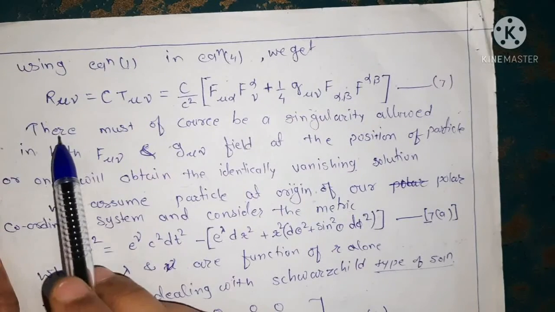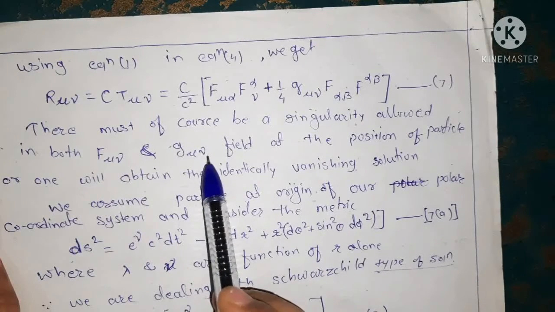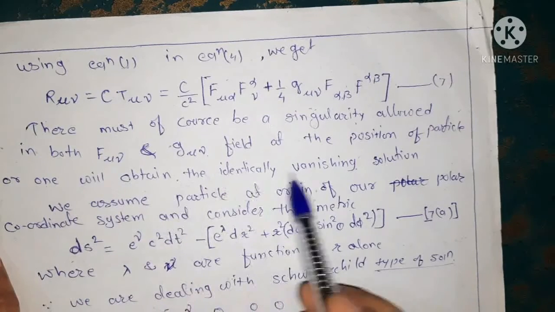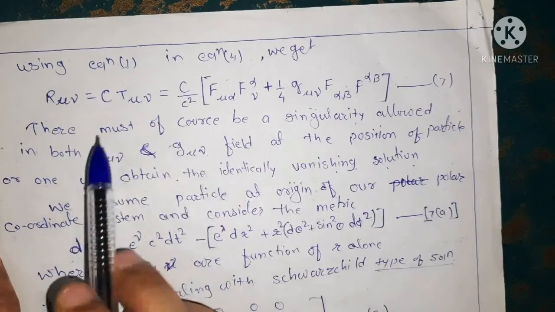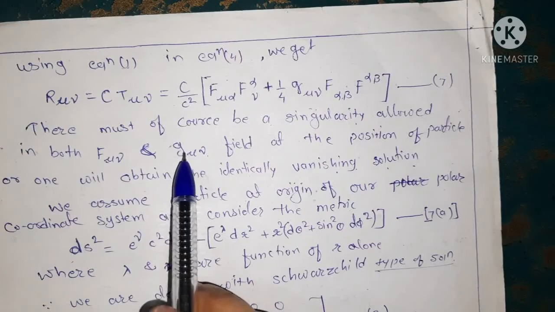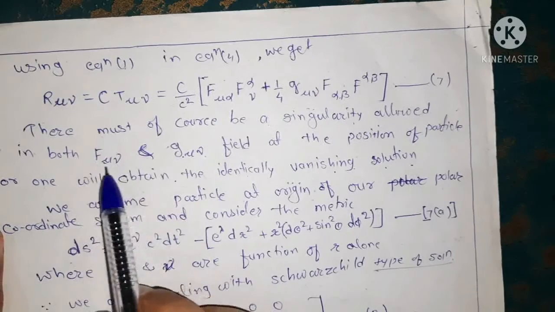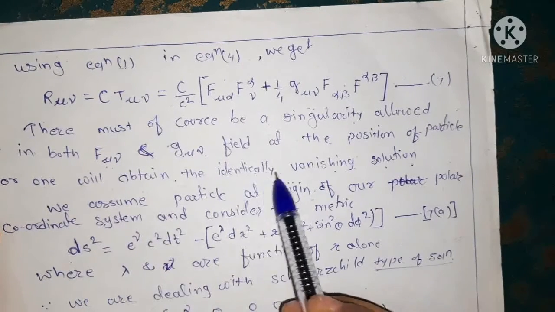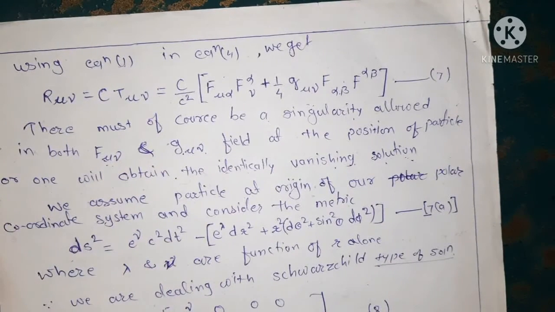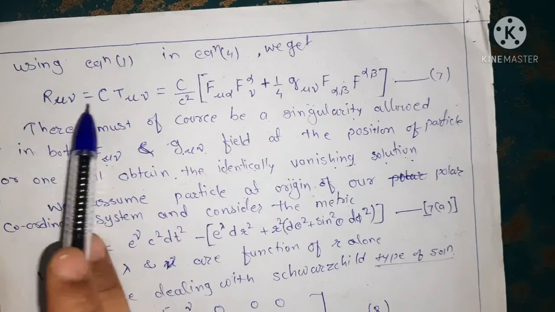Now there must, of course, be a singularity allowed in both the f mu nu and g mu nu fields at the position of the particle, or one will obtain the identically vanishing solution. That is, what we mean is that f mu nu and g mu nu must have a singularity. That is, they must vanish at some point. Okay, so they vanish simultaneously because we are saying identically vanishing solution. Okay, so we have R mu nu equals 0, and then we solve this field equation by taking R mu nu equals 0.